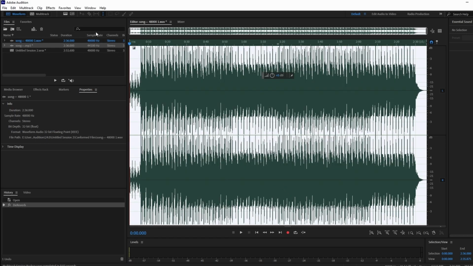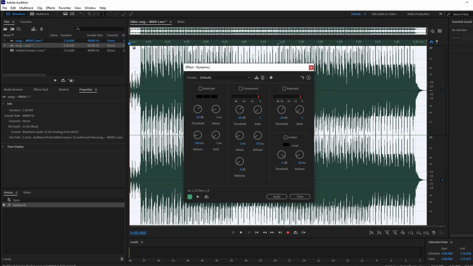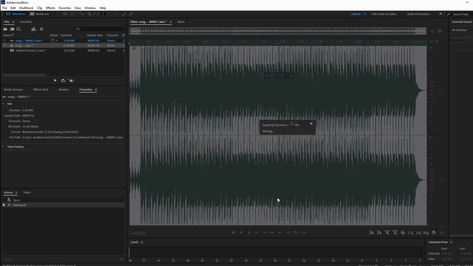To further remove echo, keep the audio highlighted. Go to Effects and then Amplitude and Compensation, and then select Dynamics. In the window, set presets to default and adjust the noise gate threshold to around -35. Tick the Auto Gate option. Experiment with the Hold option, trying values like 50 ms and 100 to find the cleanest audio. Now toggle the effect off and on to compare the difference.